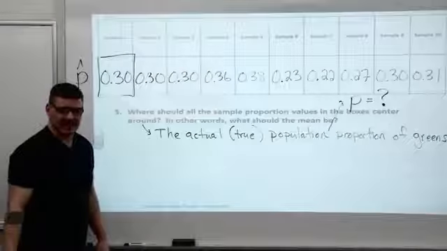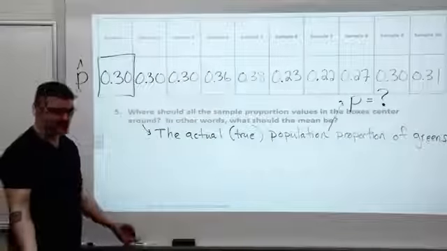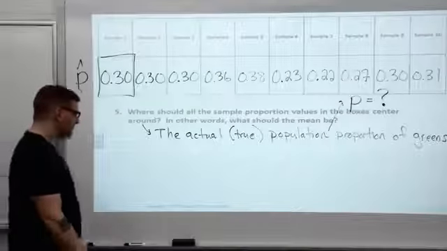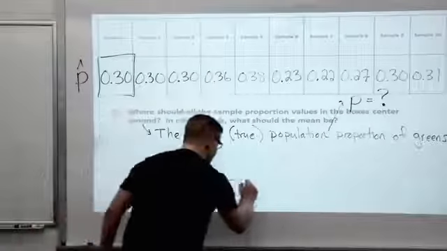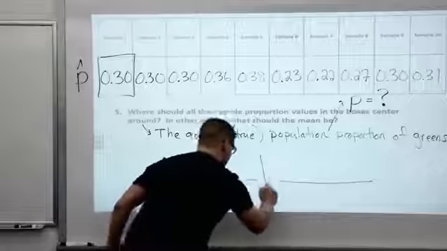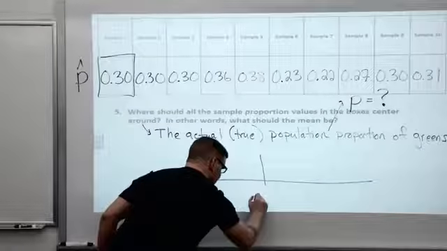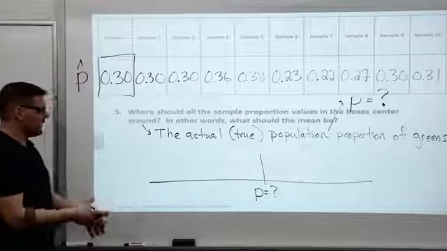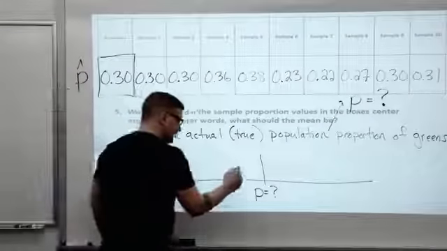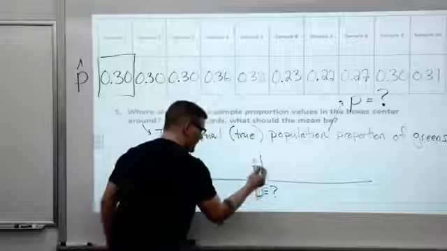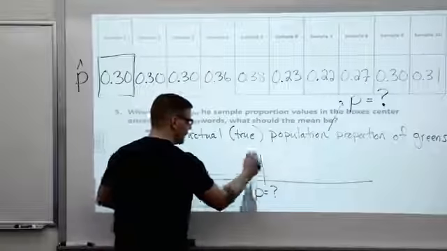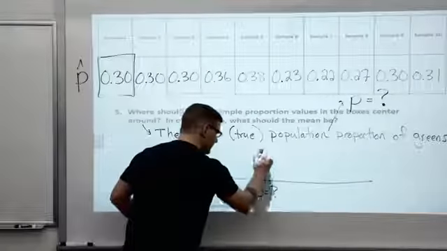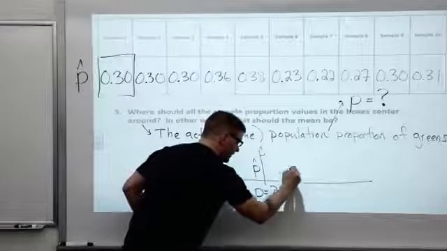And again, P is unknown. I never took the time to count up the beads in the box and figure out the exact proportion of greens. If you draw a little picture, somewhere here is going to be P. That's the true number. And when I take samples, sometimes I get real close to P with my p-hat, or maybe I get exactly P, or maybe a little bit bigger here.